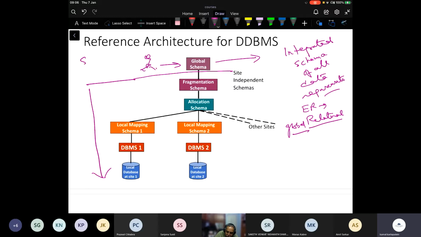So they can say select star from R and be absolutely unaware of what is below that. Then whatever database system is there will access the data and give it back to you.